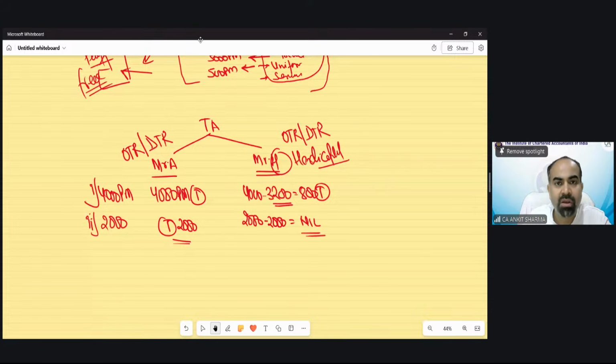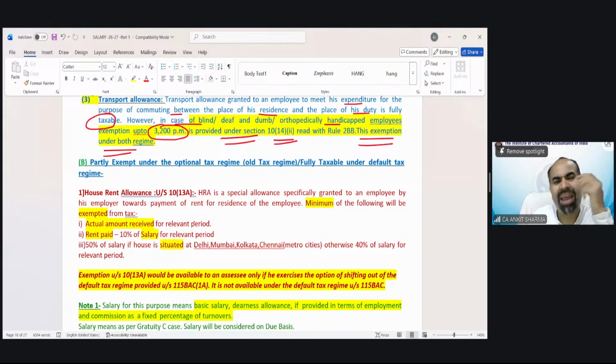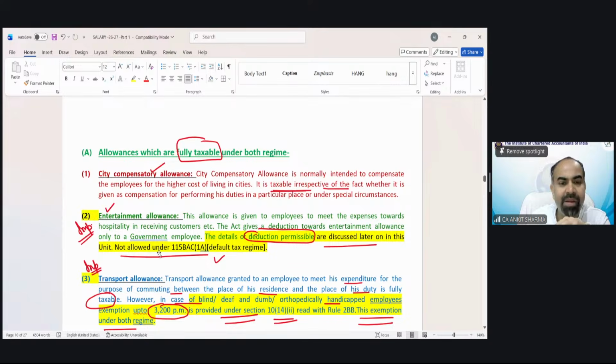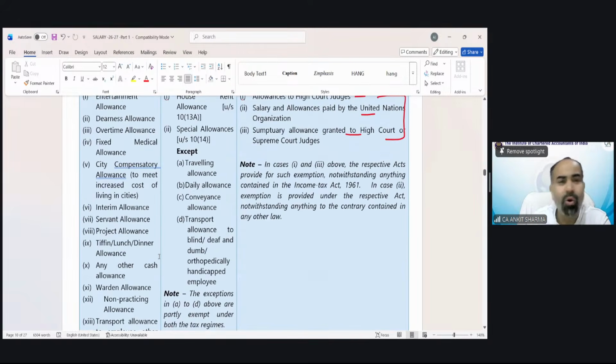Okay, so this is the allowance concept of transport allowance. Now, partly exempt, any other allowance that does not fall in category B or C, you can tax completely in category A. Those allowances having a special provision, like entertainment and transport, we discussed. All other allowances like dearness allowance, overtime allowance, fixed medical, city compensation, interim, servant, project, tiffin, lunch, all are taxable. There is no limit on these allowances. You just need to see in the question whether that allowance falls in category B or C. If not, then it is going to be taxed 100%.